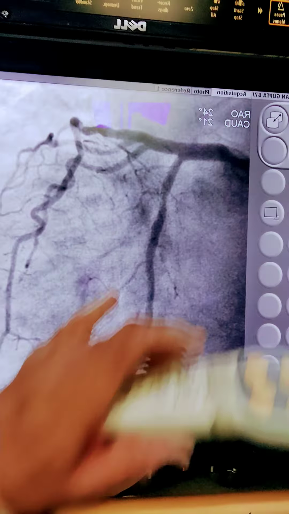So this is angioplasty. The beauty of this angioplasty is that you can do it without opening the chest, and the patient is fully conscious. Patient ने भी अपनी हनुमान चालीसा भी गाई.